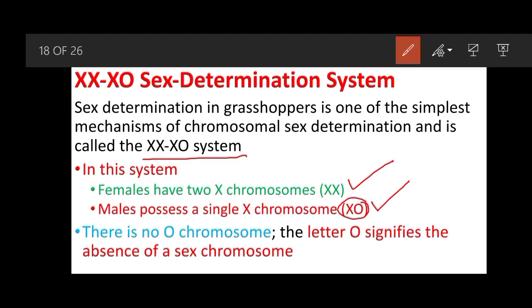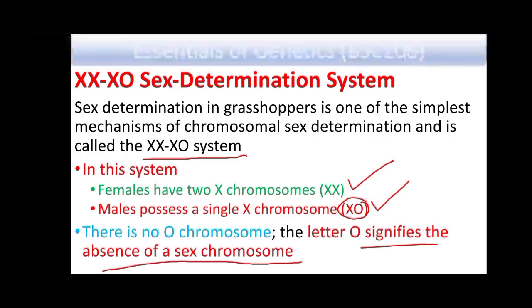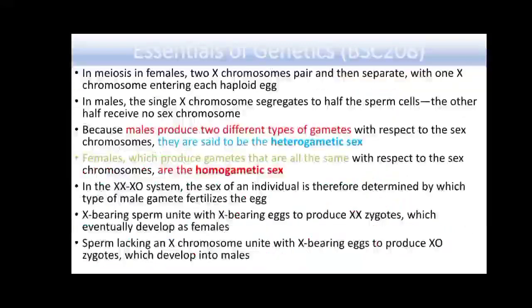Sorry, there is no O chromosome. O is just a letter that signifies the absence of a sex chromosome. So sex chromosome is present in 2n number in females, whereas in the males only a single X chromosome is found in the case of XX-XO sex determination systems.